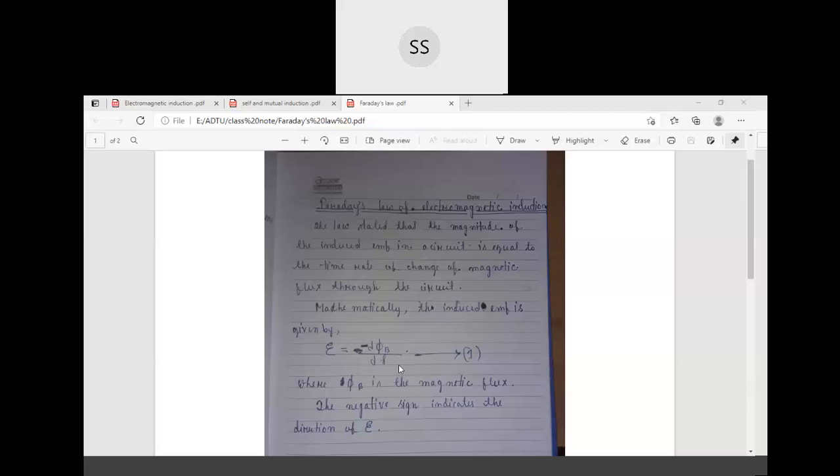So if the magnetic field is changing in one direction, then in the opposite direction the induced EMF will be produced. That's why we use this negative sign. Negative sign means the EMF will be induced in the opposite direction.